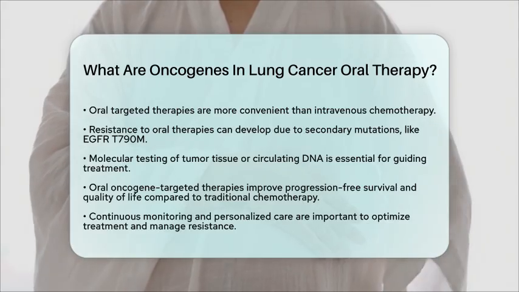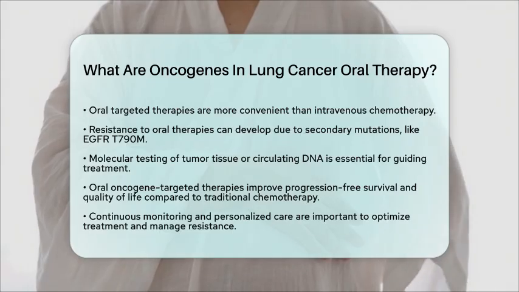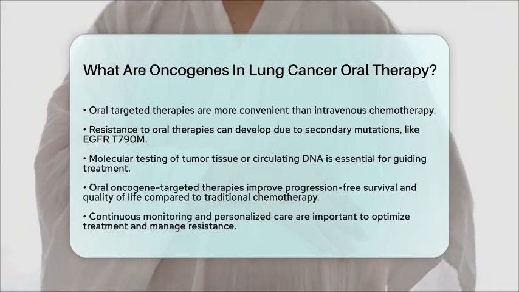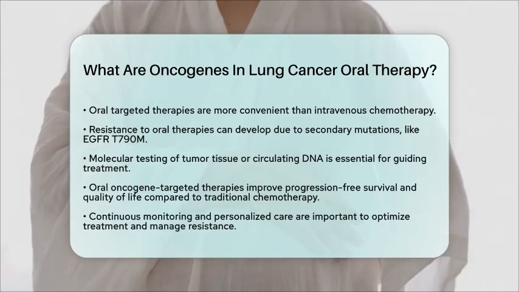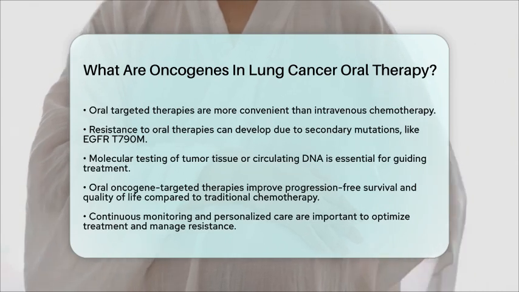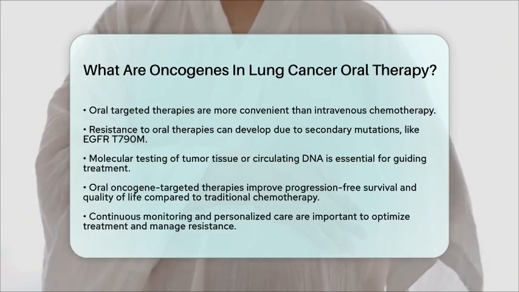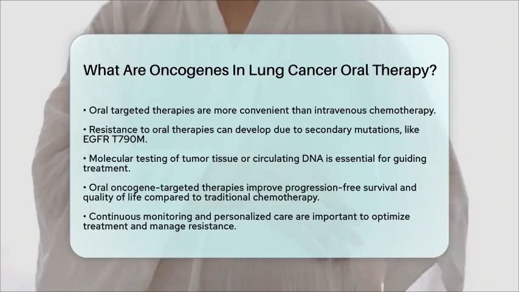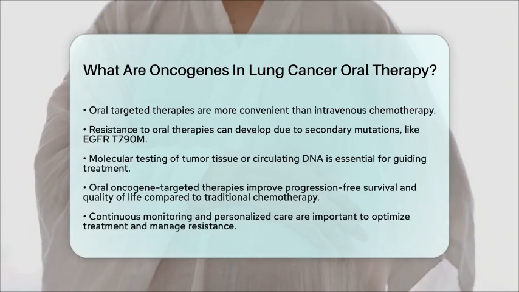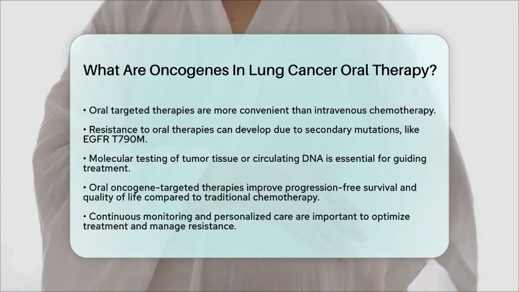In summary, oncogenes in lung cancer are mutated genes that drive tumor growth, and oral therapies are designed to inhibit their activity. These targeted treatments have transformed the landscape of lung cancer treatment, providing effective and personalized options that improve patient outcomes and lung health. However, it is crucial to continue monitoring and personalizing care to optimize therapy and manage any resistance that may develop.